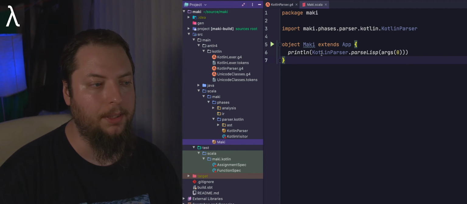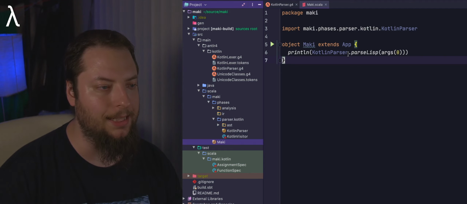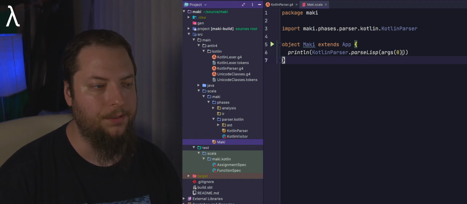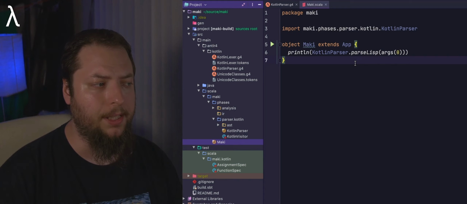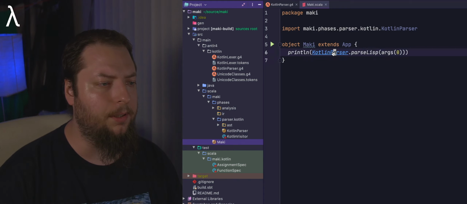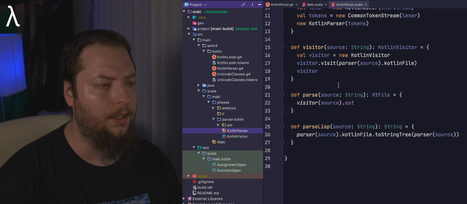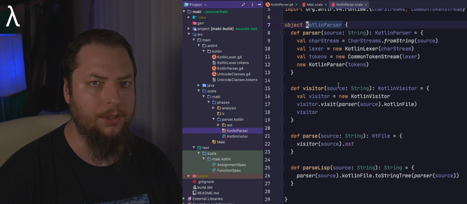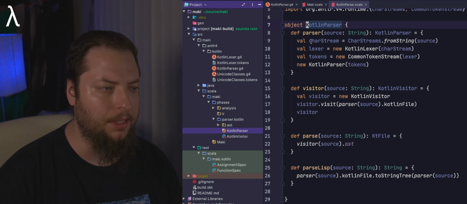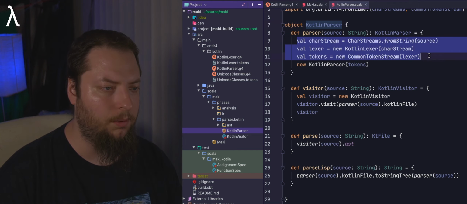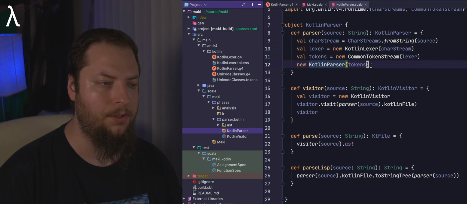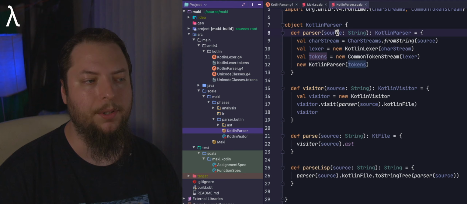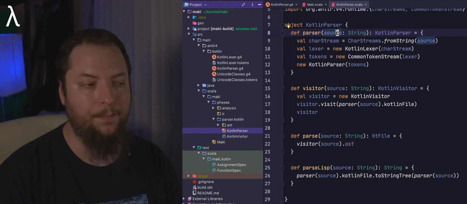Now you'll notice that I'm calling println for the Kotlin Parser.parseLisp with args 0. This is being passed in the command line. I'll explain what that is more towards the end of the episode, but basically if we go in here to our Kotlin parser, this is where we really start to enter into the parsing itself. As I showed earlier, we've got this setup going on here. We basically set up our Kotlin parser with the tokens coming from the source, which is just a string that we pass in. Source just means the source code, literally.